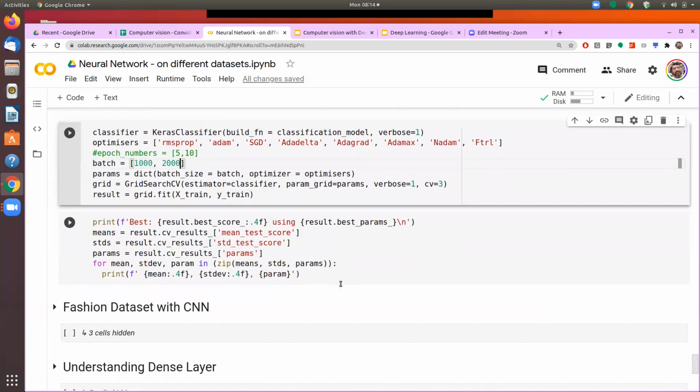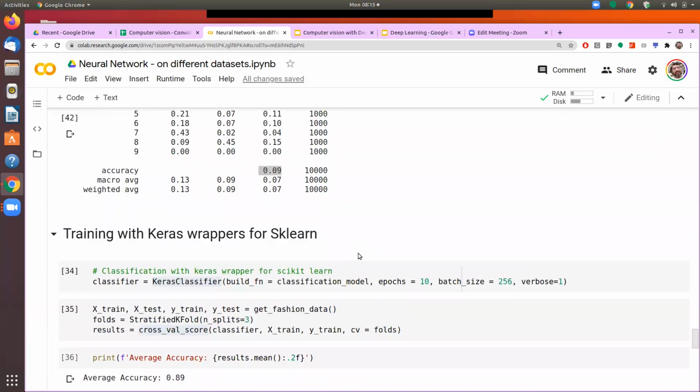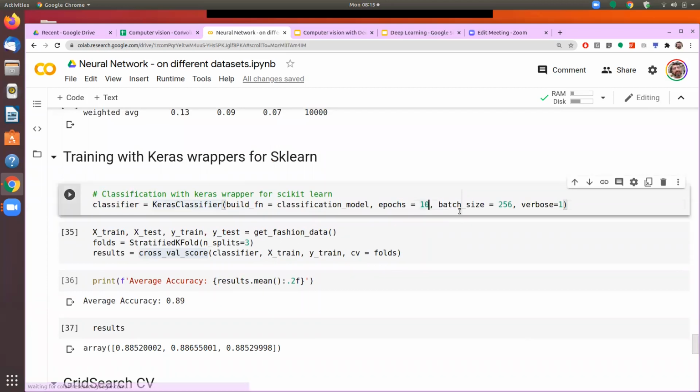So now we are ready to run this. Just let me see whether it will run only one epoch. Classifier. So epochs, let me define only 5 epochs here.